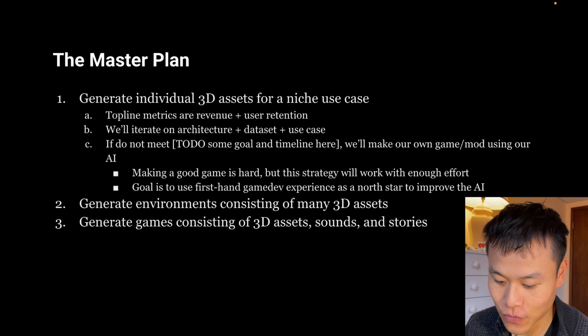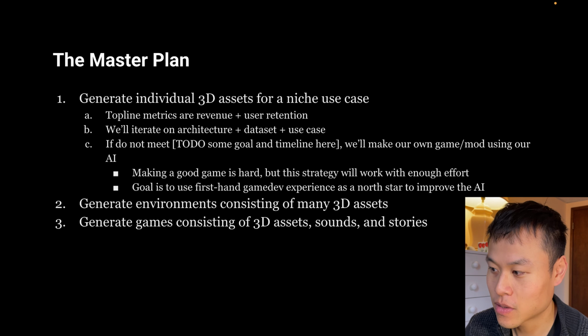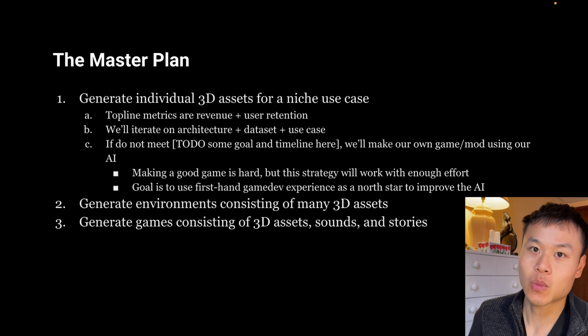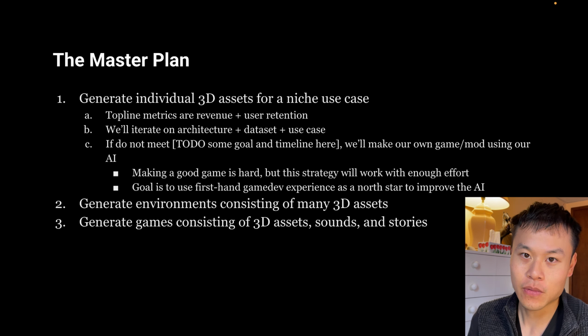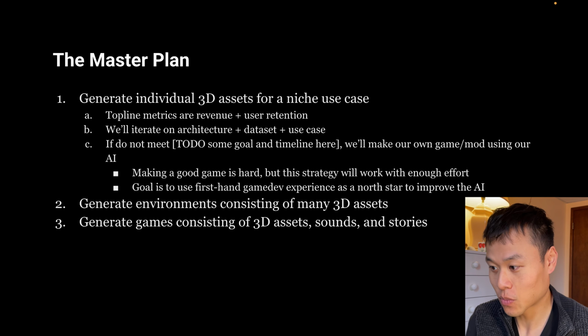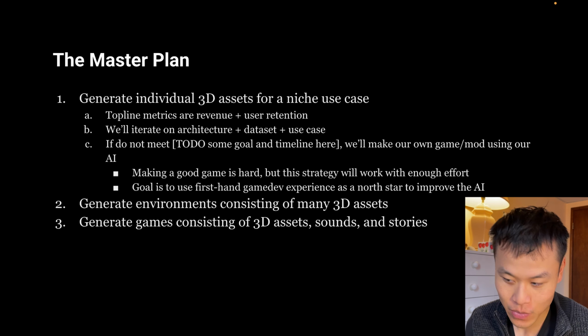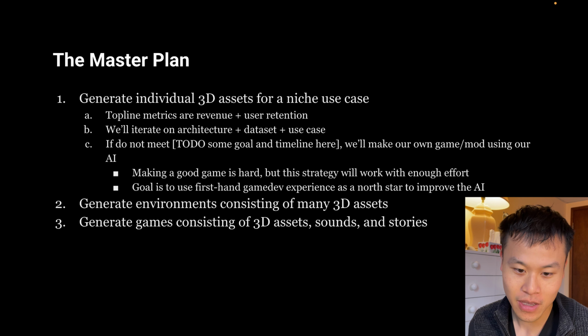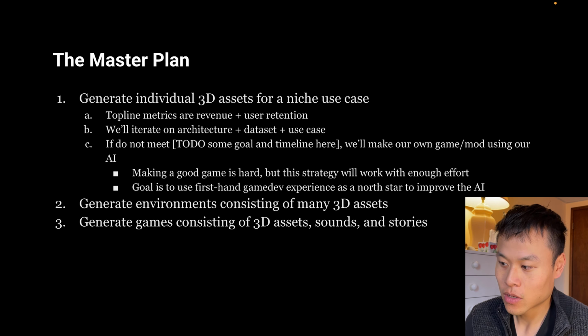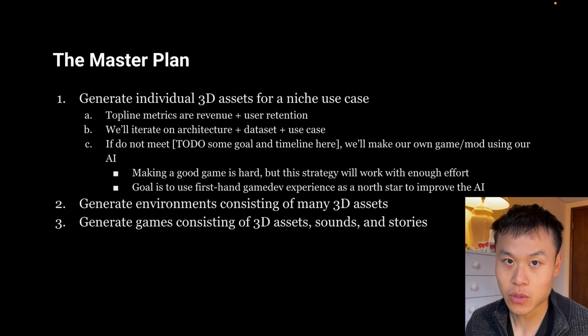But if we can't hit our goals, then our backup plan is to make our own game or our own mod using our AI. And I definitely think this will work. This is just a matter of being able to make a good game, which is easier said than done. It took me more than 10 games before Frantic Architect popped off. But if the problem is we need to make one good game using our AI, that's definitely doable. We just really need to push hard at it. And I think that first-hand game dev experience is always good. So if we can't get users who are making cool stuff with our AI, then we'll do it ourselves.